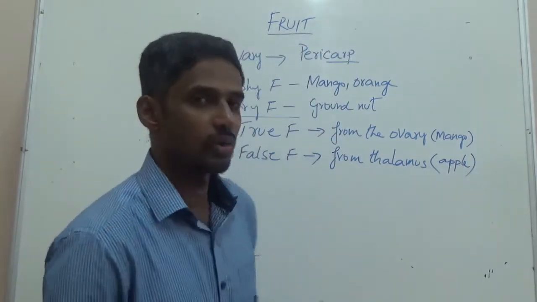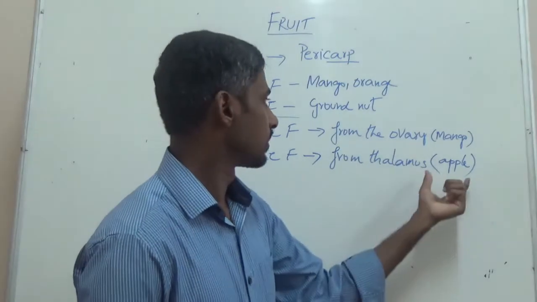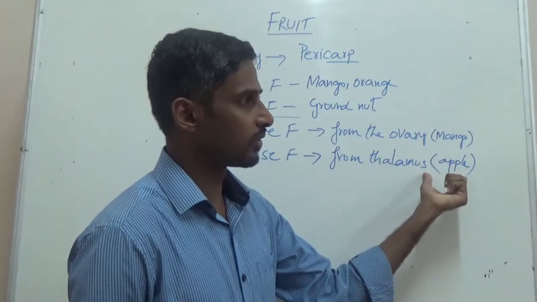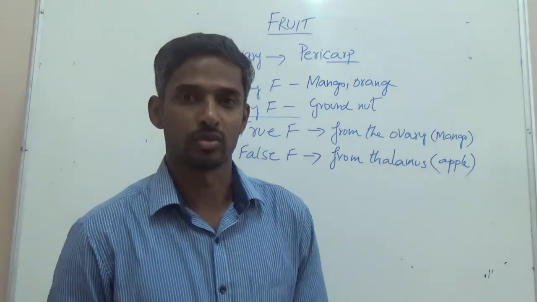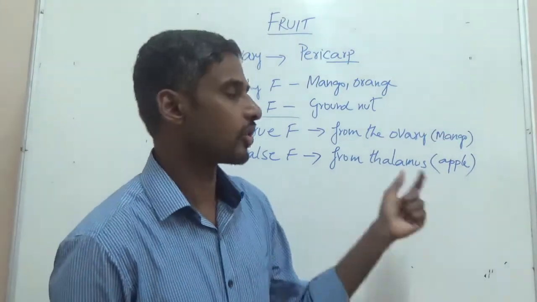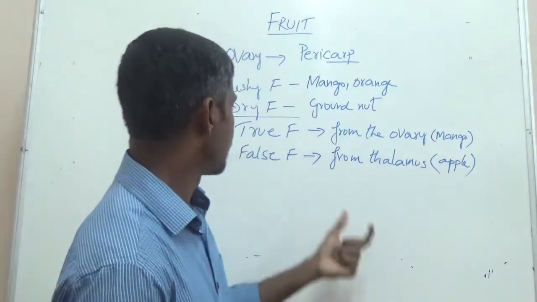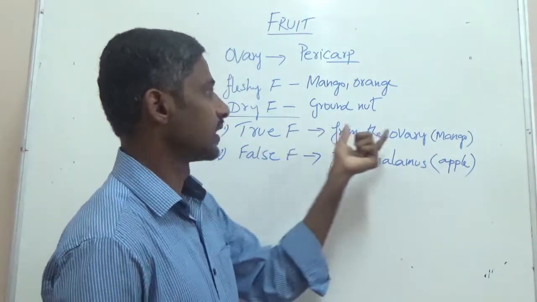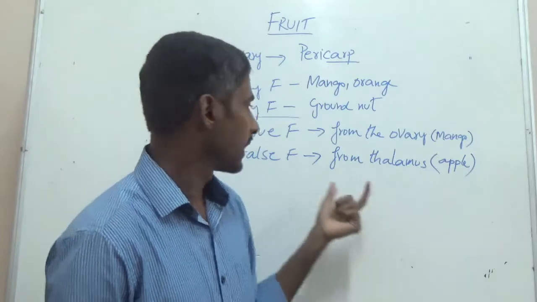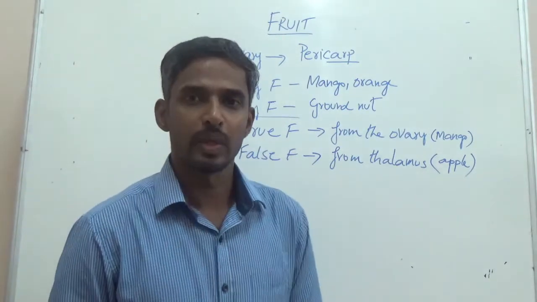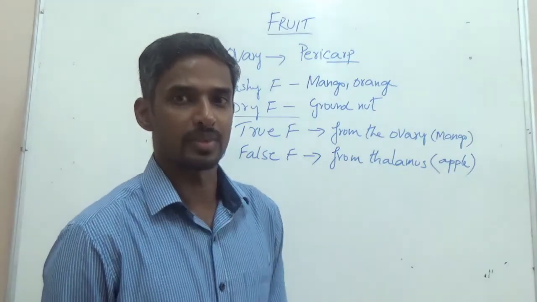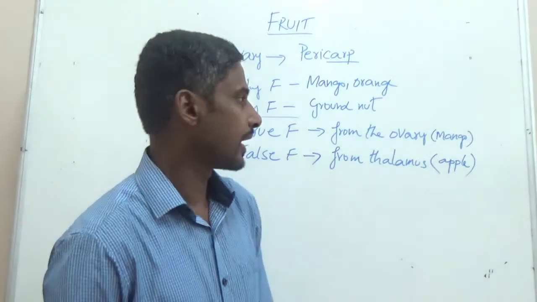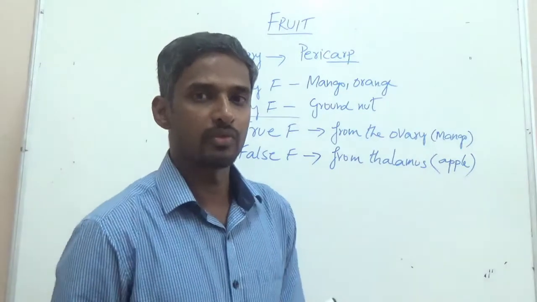Apple. And also we have the cashew fruit. Cashew fruit also is a false fruit. And therefore, true fruit is the fruit developing from the ovary, and the false fruit is the fruit developing from other than the ovary. For example, we have from thalamus, and the fruit name is apple. So these are the two types of fruits we remember.